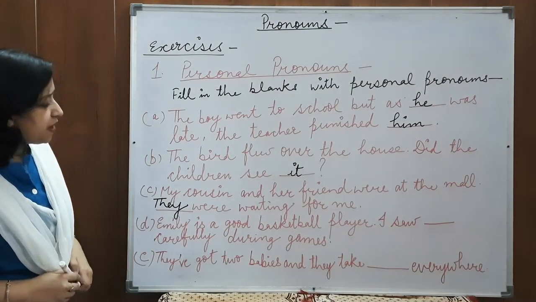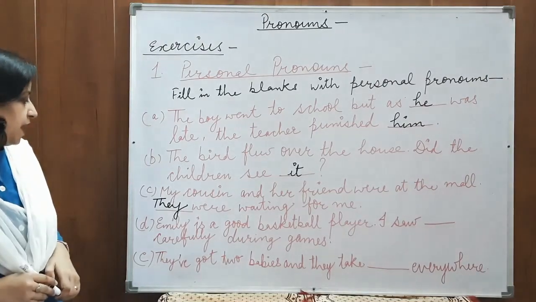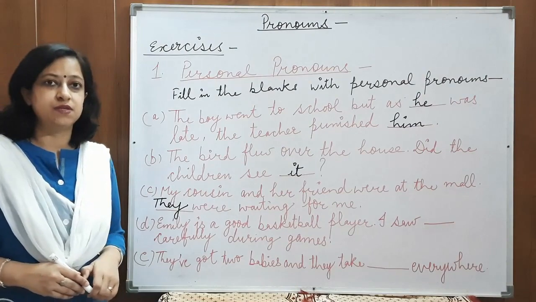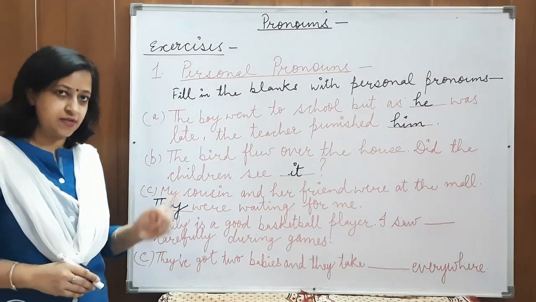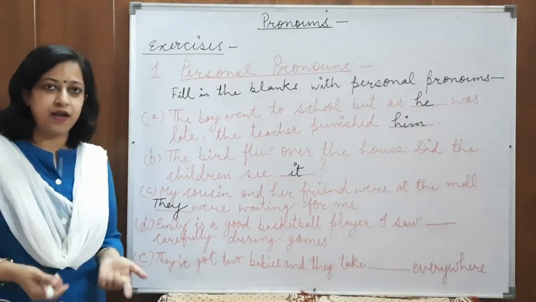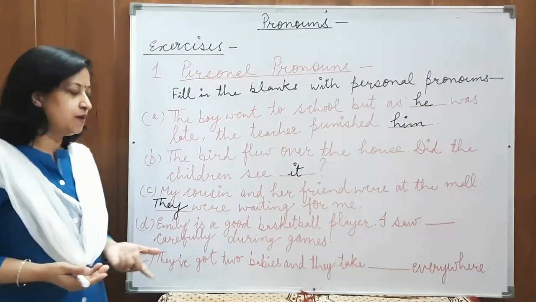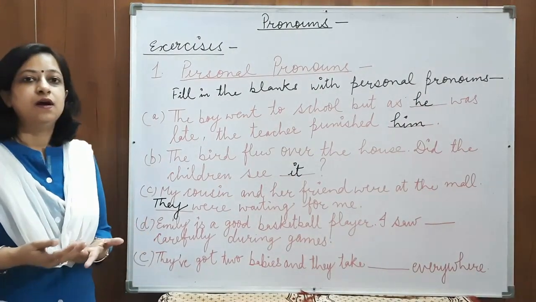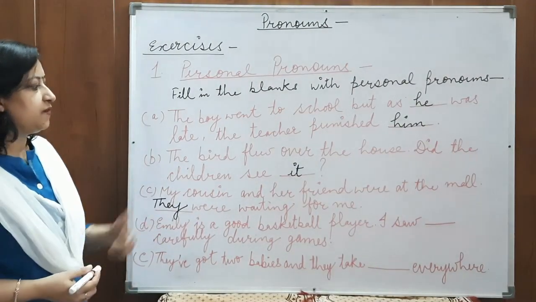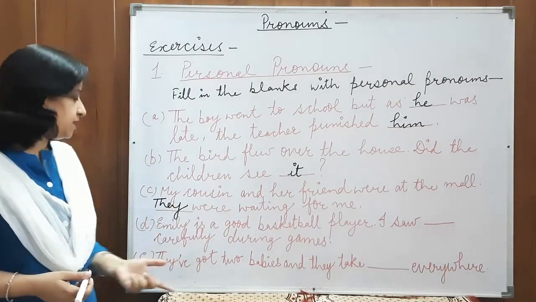Emily is a good basketball player. I saw dash carefully during games. So, we'll look at the subject, that is a noun. What is the noun here? Emily. Emily seems to be a girl, and for a girl, what do we use? We use her, she. So, let's see if this is the subjective or the objective case.